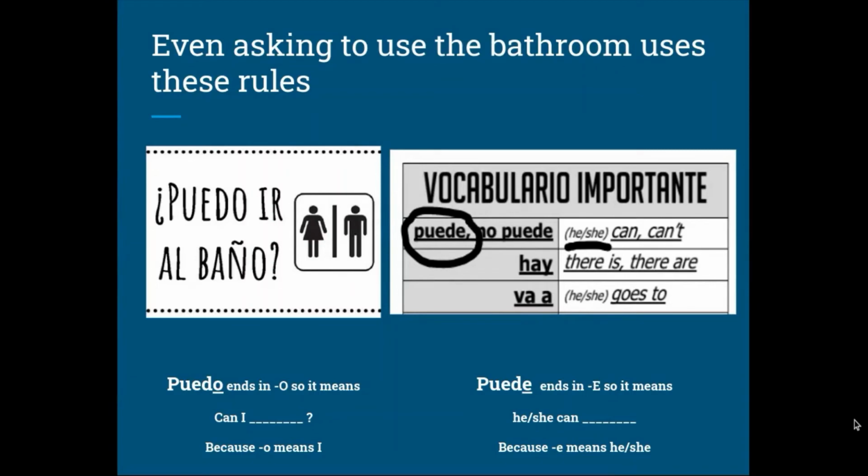You even use these rules without knowing it when you ask to go to the bathroom. We learned back in Unit 2.5 that puede means can. Puede, he or she can. But when you ask to use the restroom, you don't say puede with an E. You say puedo ir al baño with an O. That's because the letter O means I. Puedo, can I? Puede, on the other hand, means he or she. If you said puede ir al baño, you'd be asking, can he go to the bathroom? And that's not what you mean to say.